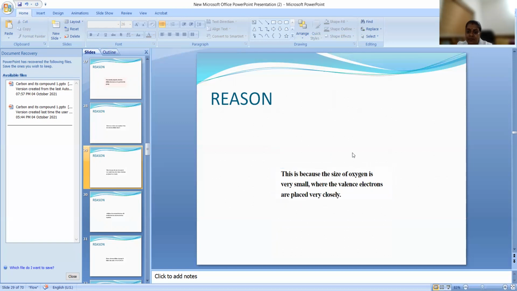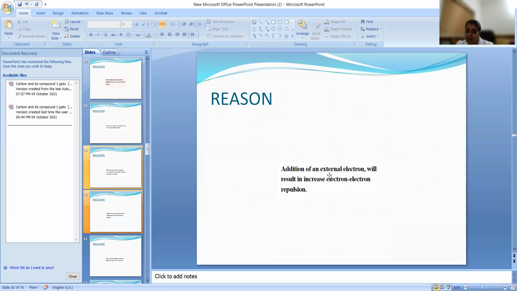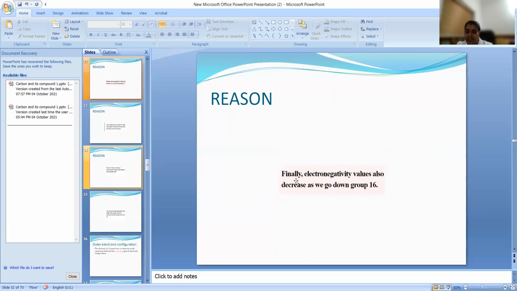Oxygen, as compared to sulfur, is very small, so the electrons will experience some sort of repulsion inside that short area, with more electrons. So that is the reason. Addition of an extra electron will result in an increase in electron repulsion. So the electron affinity order of group 16 will be coming like this, with sulfur first. So oxygen is having less electron affinity.